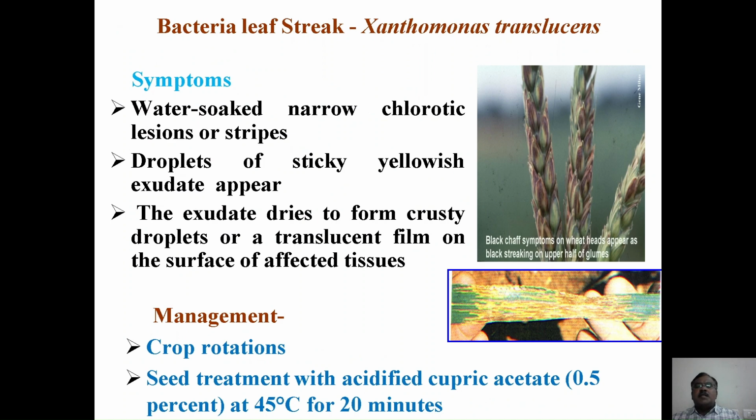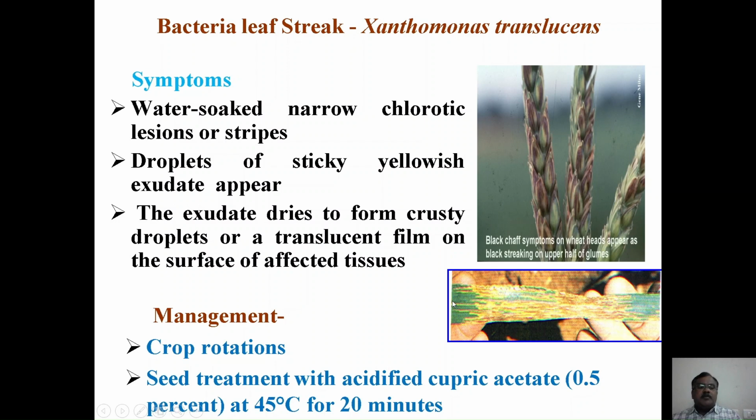Among the bacterial diseases, the bacterial streak caused by Xanthomonas translucens is very important. It produces water soaked, narrow chlorotic spots, lesions or stripes on the leaves which are parallel to the veins. In severe cases, it produces yellow sticky exudation due to severe infection of the bacteria, and this exudate dries to form crusty droplets or a translucent film on the surface of the leaf. Besides, it also produces chaffy symptoms on the wheat heads due to the infection.